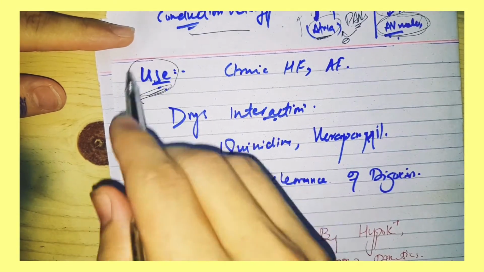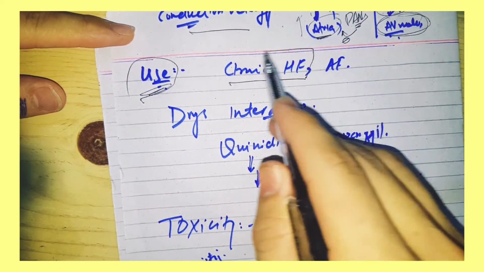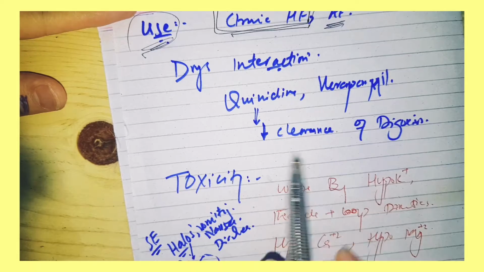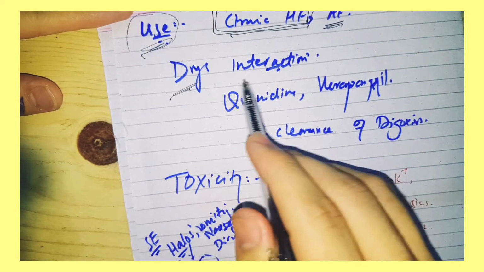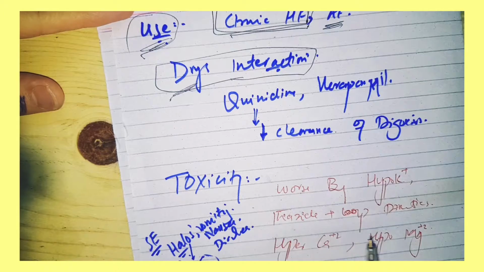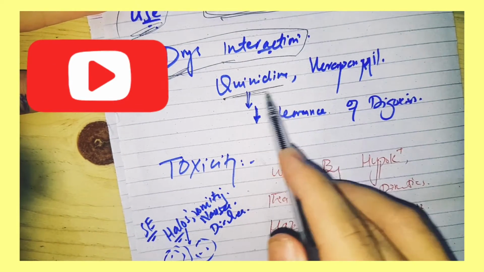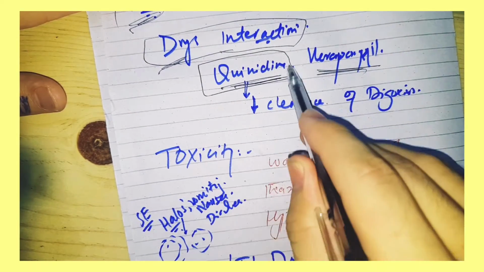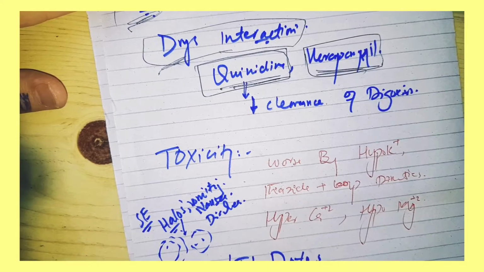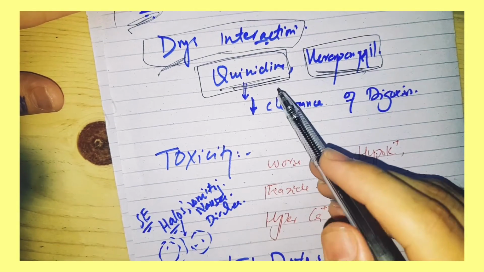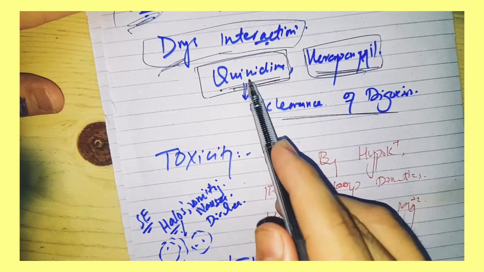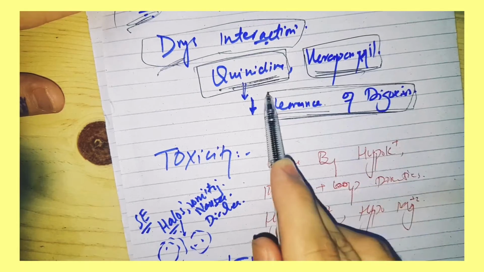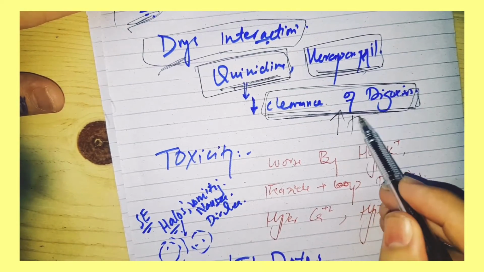Next, what are the uses of digoxin? Chronic heart failure. It is used only for chronic cases. Also atrial fibrillation. Next, what are the drug-drug interactions between digoxin and other drugs? The first drug is quinidine, next is verapamil. Both should not be used with digoxin. Taking quinidine first, it decreases the clearance of digoxin, hence the plasma level of digoxin will be high.